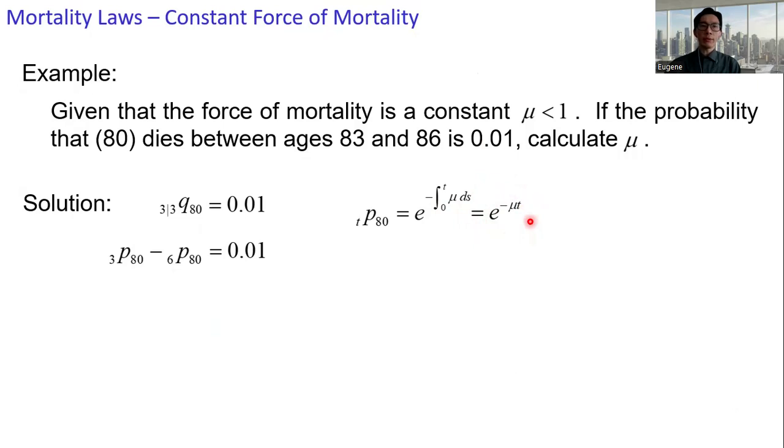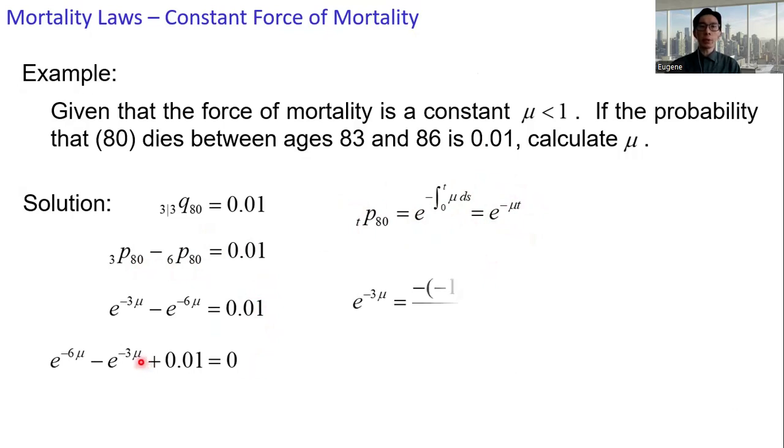All right, we need to get the value for 3p80 and 6p80. We substitute t equals 3 and t equals 6 into the expression of tp80. Then we get a quadratic equation. Solve for the value of e to the power minus 3 mu.